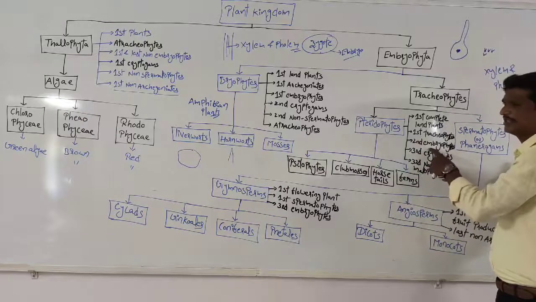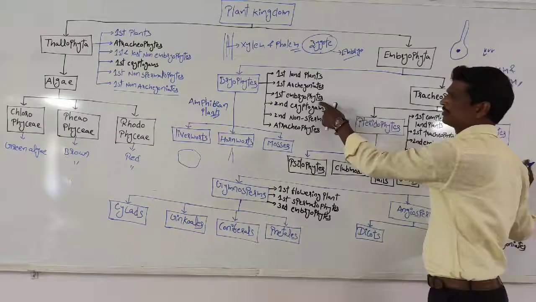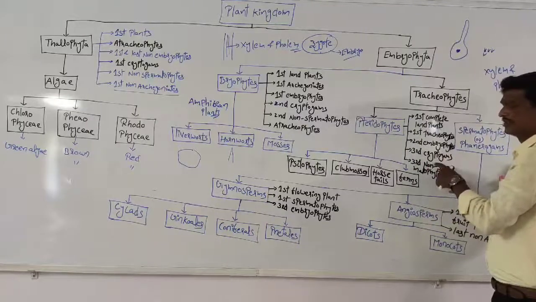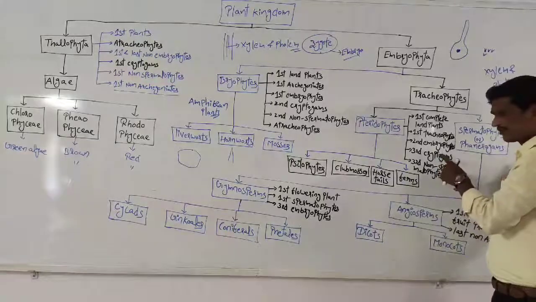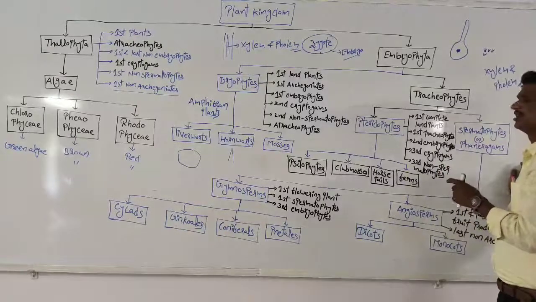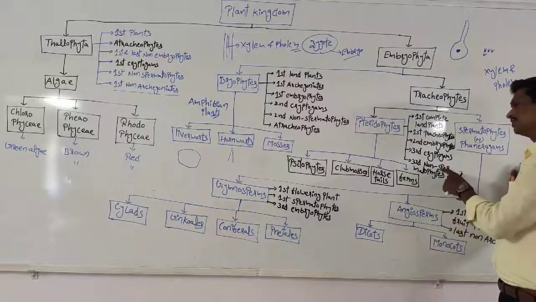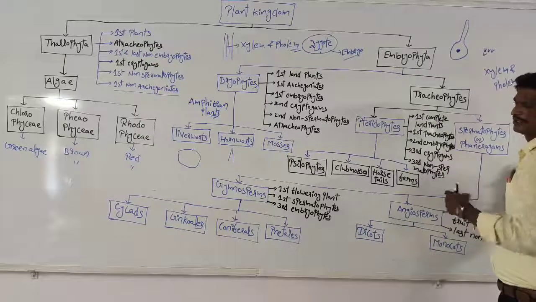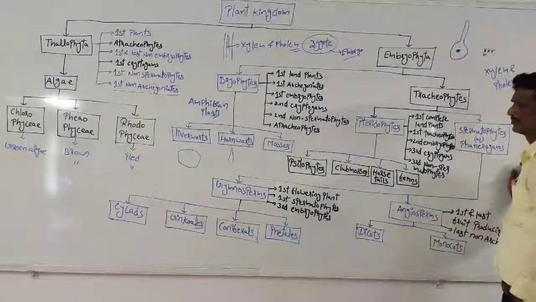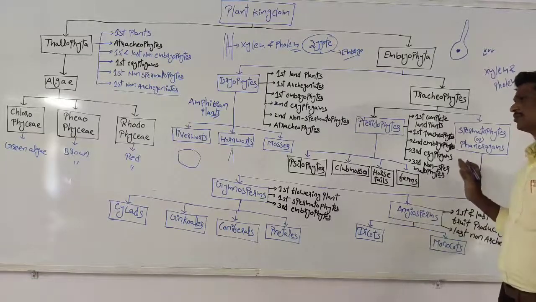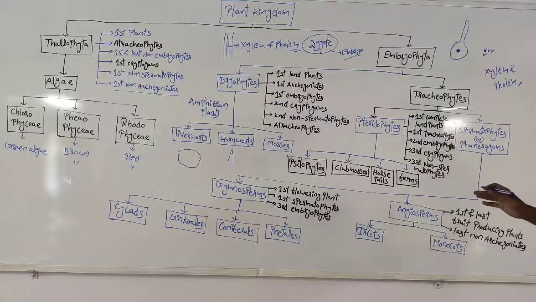And these are the first embryophytes. And these are the second embryophytes. And these are the third cryptogams, meaning these are the non-flowering plants. These are the last non-flowering plants. And these are the non-spermatophytes, meaning seeds are not produced, they are unable to produce seeds. That is about the pteridophytes' characteristic features.